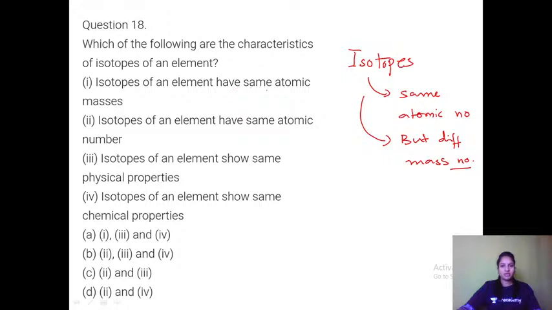Isotopes of an element have the same atomic masses: no, this is wrong. Same atomic number: this is correct. Same physical properties: very correct. Same chemical properties: very correct. So options 2, 3 and 4, which is option B. So option B is correct.